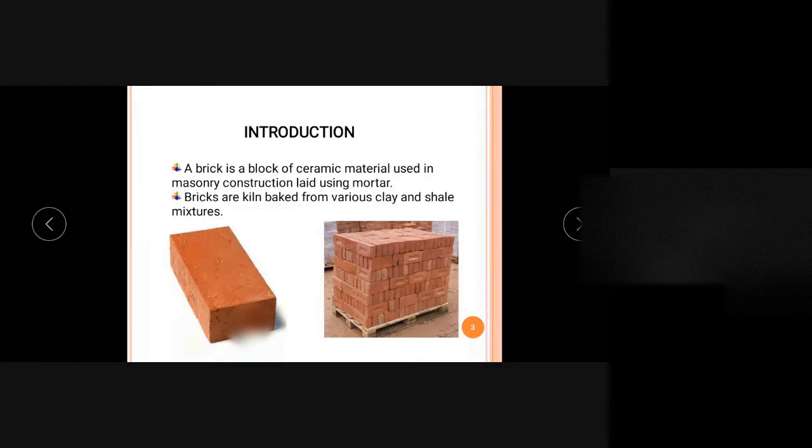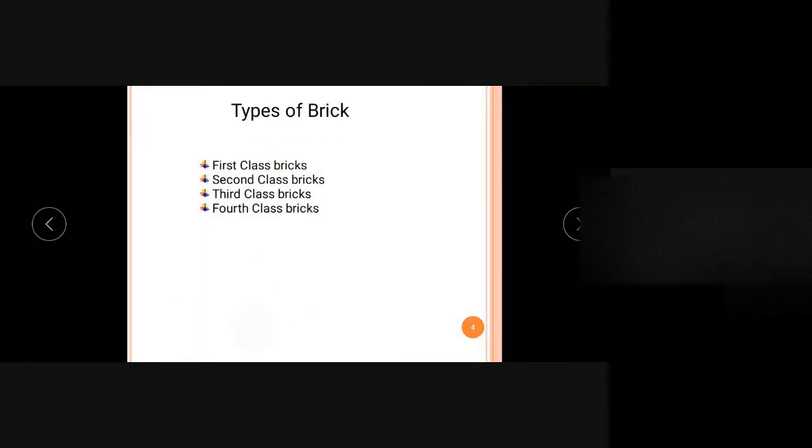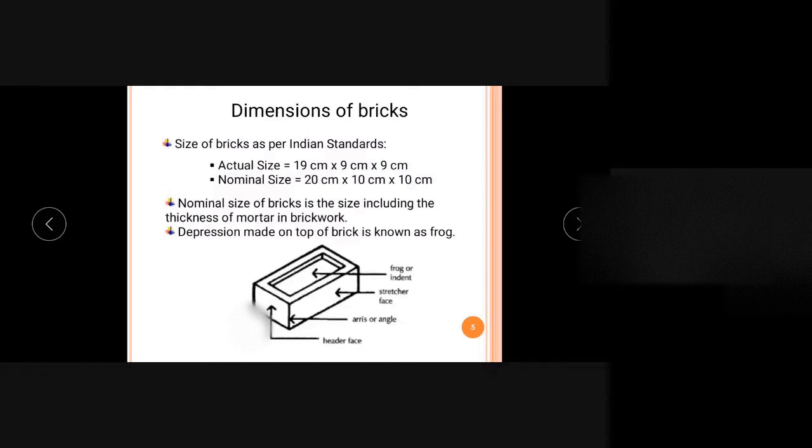So particularly here we are dealing with masonry work using brick. There are different types of bricks which are being used, and they have many different properties. All these things, I think you know. Regarding brick masonry, we should know the size of the brick. The standard size of a brick is 19 centimeter by 9 centimeter by 9 centimeter. It is the actual size of a brick. A brick has three dimensions: the length, breadth, and depth. The length is 19 centimeter, and 9 by 9 centimeter.